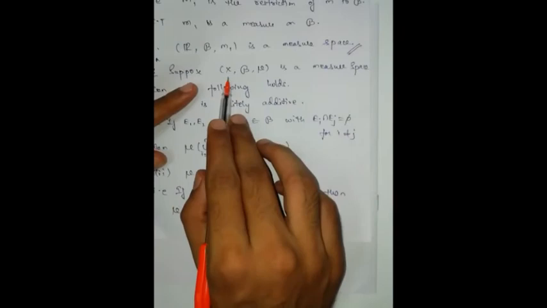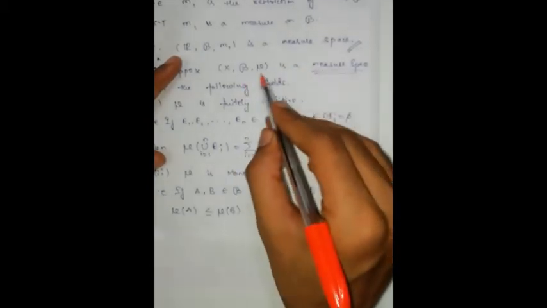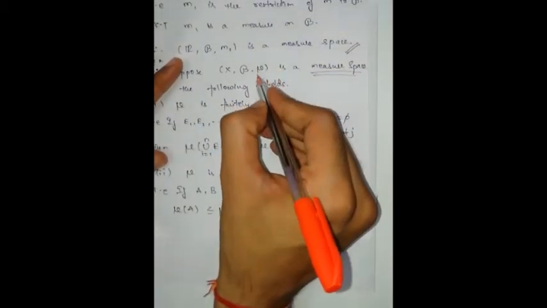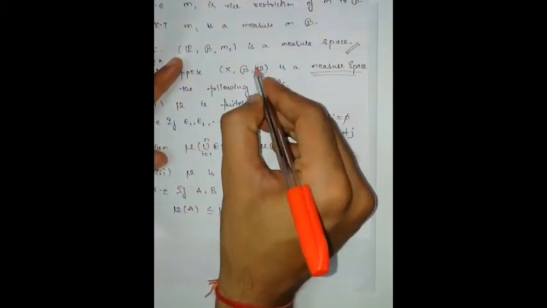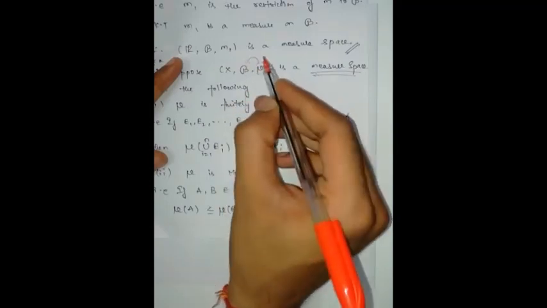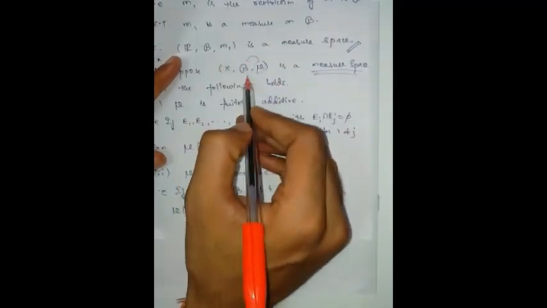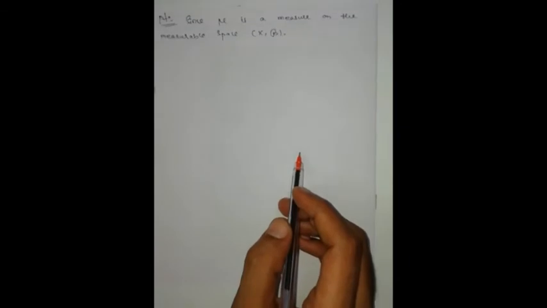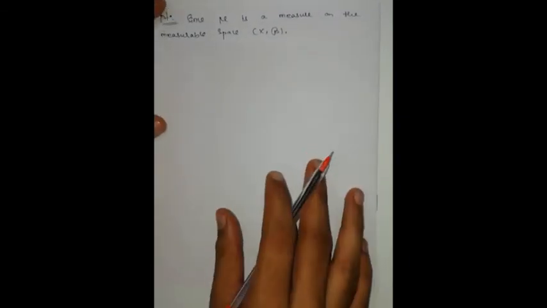In the statement it is clearly given that (X, script B, mu) is a measure space. When we say that this triad is a measure space, mu is a measure on the measurable space (X, script B).